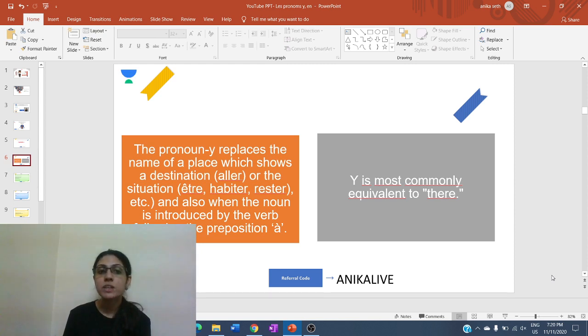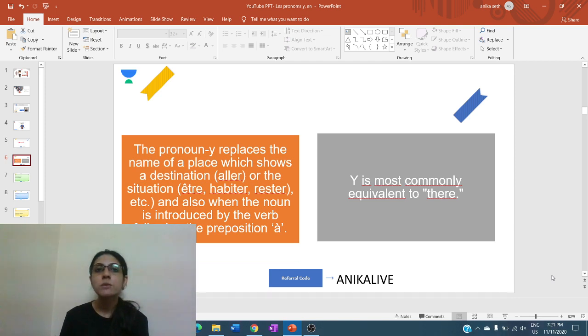For example, if we are using verb être, habiter, rester with à in a specific situation, or if the noun is introduced by the verb following the preposition à. So, it is always aller à quelque part, go to a place, go somewhere. Then habiter à, rester à, être à.